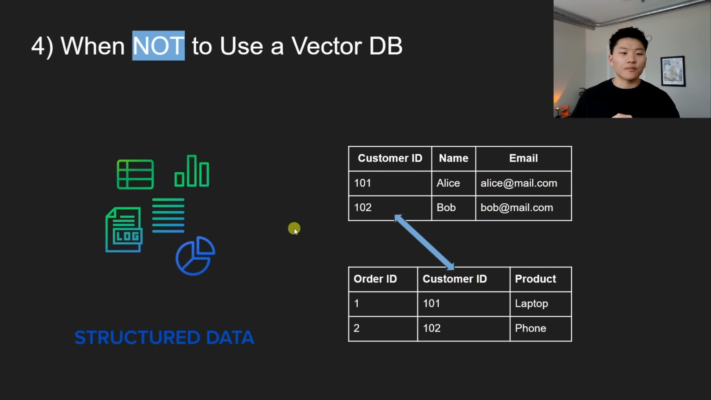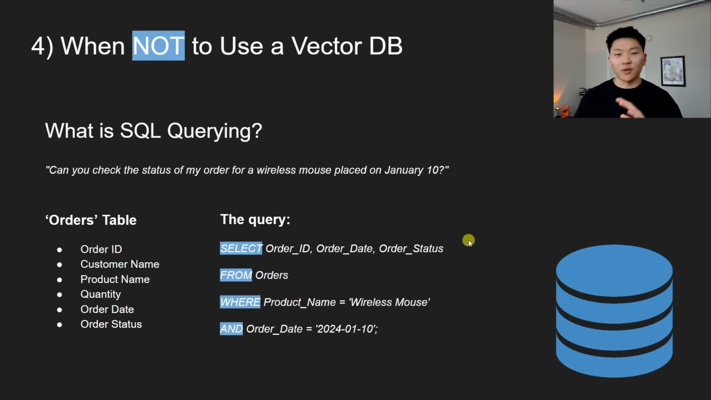So as a non-programmer, I'm sure you've been hearing about SQL querying and maybe you don't understand exactly what it is. This is what it is, right? We're almost using natural language to extract information, but we could have 500,000 records in a table, and so it's just a quicker way to filter through that stuff to get what we need. In this case, let's say the SQL query is based on the user question of, can you check the status of my order for a wireless mouse placed on January 10th? On the left, we have an orders table, and this is the information we need. These are the fields, but there may be 500,000 records, so we have to filter through it really quickly.